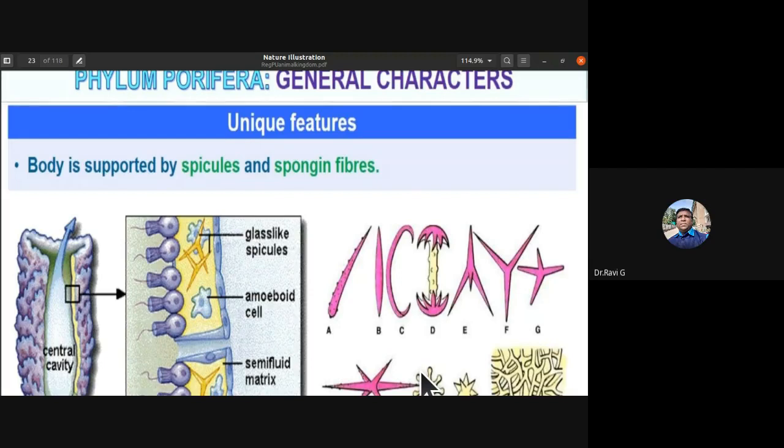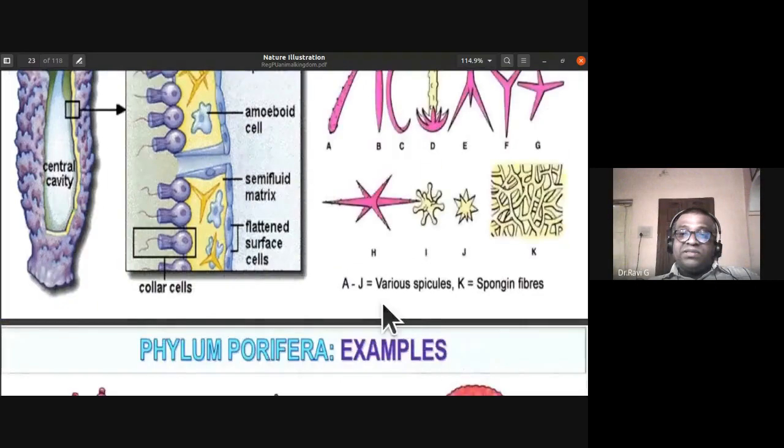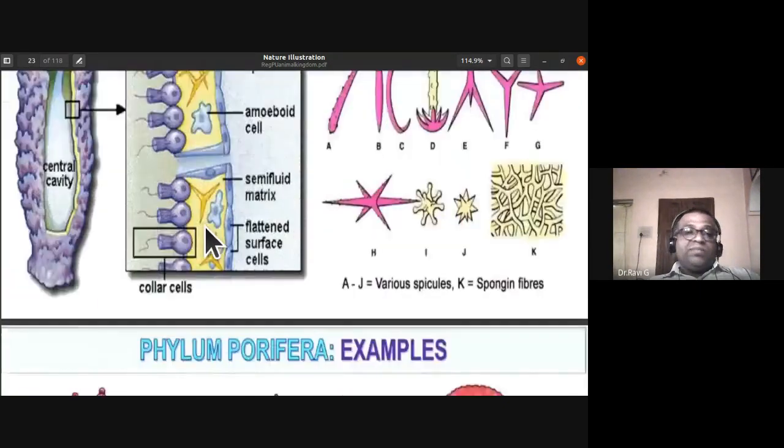In Calcarea, the spicules are made up of calcium carbonate. In Demospongiae, they are made up of silica. In Hexactinellida, you notice that the spicules have six radiating structures. Various types of spicules and spongin fibers are noticed, which provide mechanical strength to the poriferans.